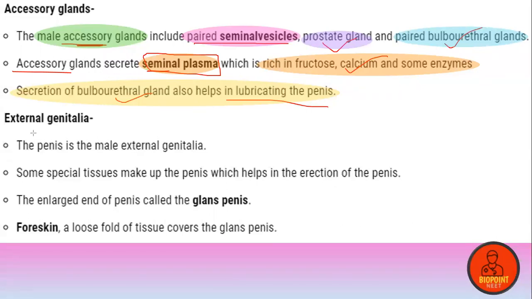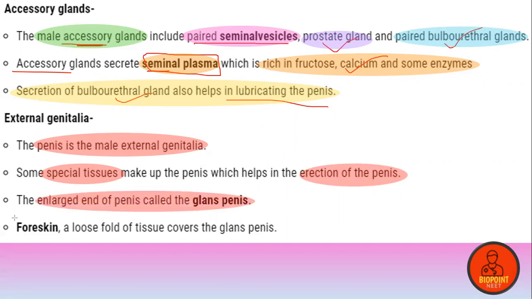Clear? So the penis, as we have already discussed, is the male external genitalia.